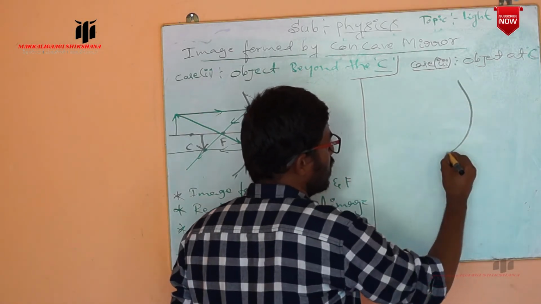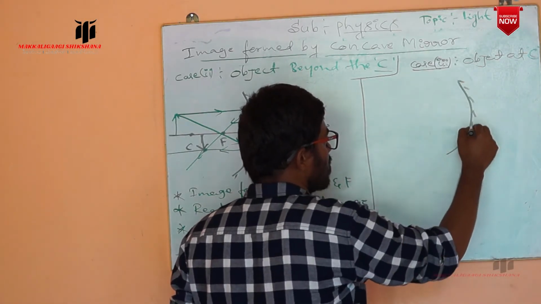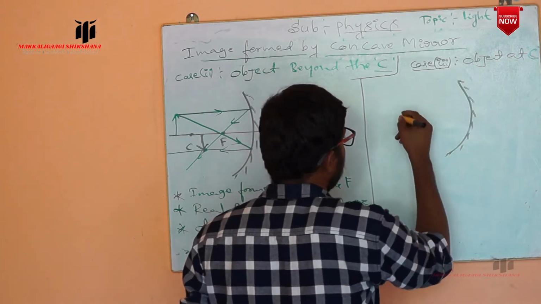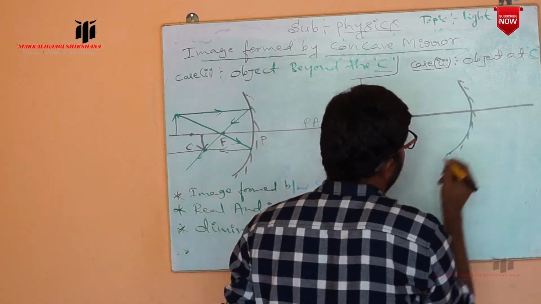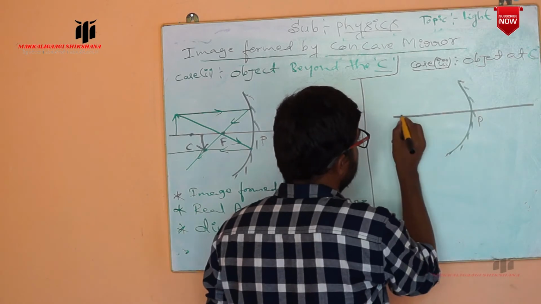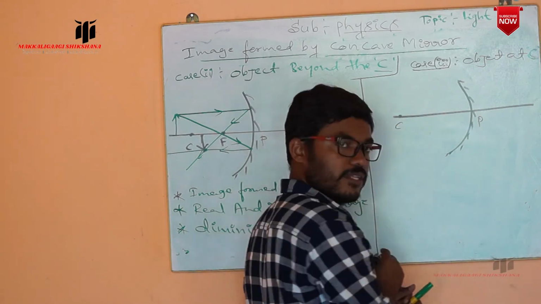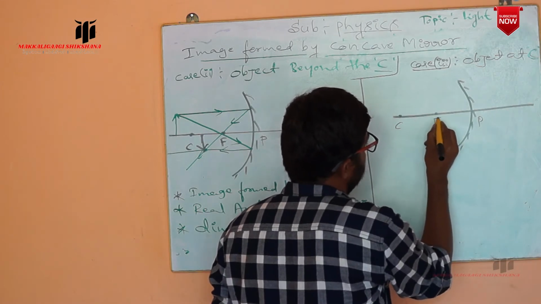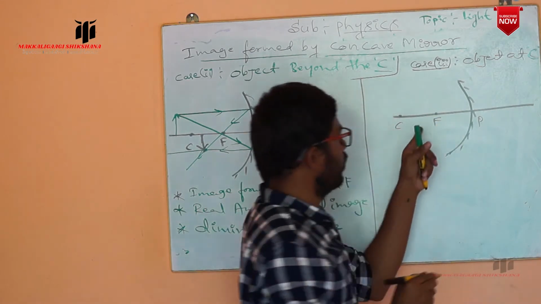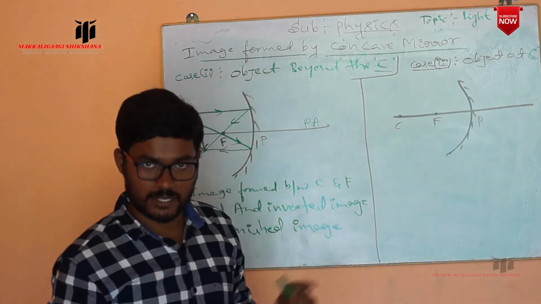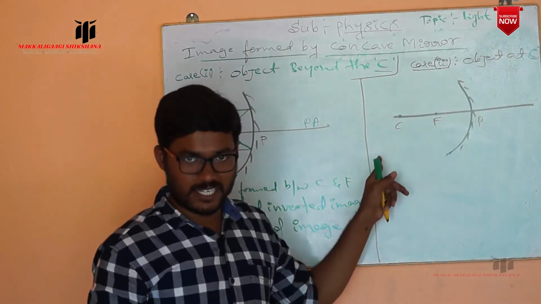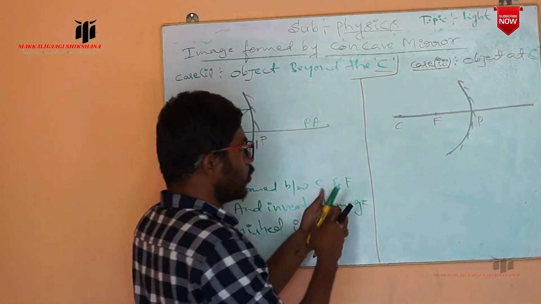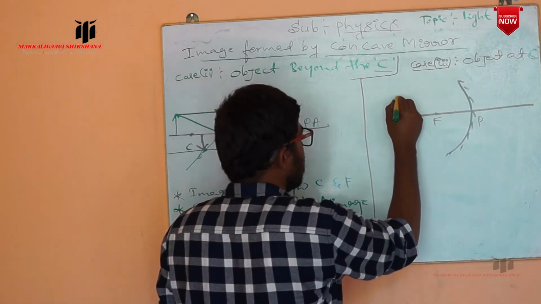Here it is a concave mirror, the outer surface is silvered, and the line which passes through the pole and center of curvature we take as the principal axis. Exactly in the middle we take the focus. I already told you why you have to take the focus exactly midway between the pole and center of curvature.